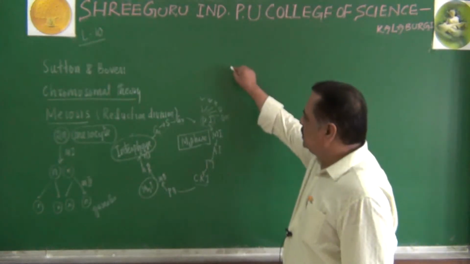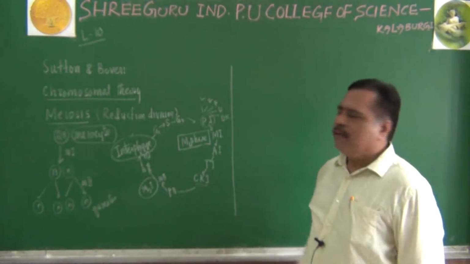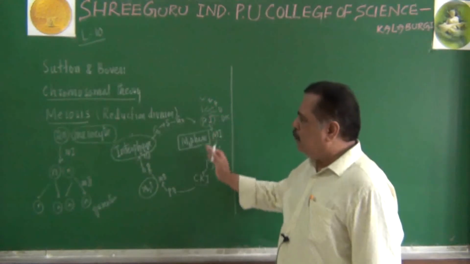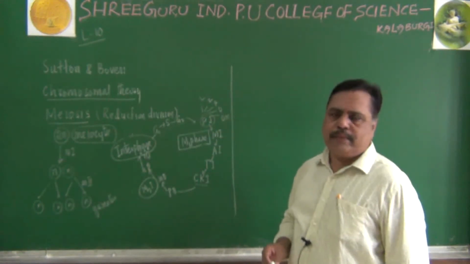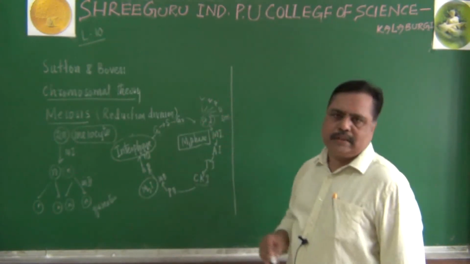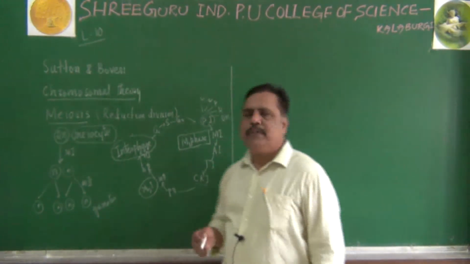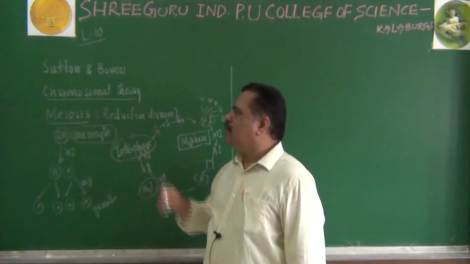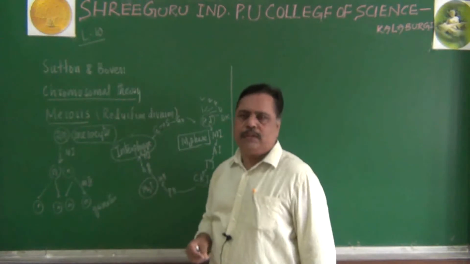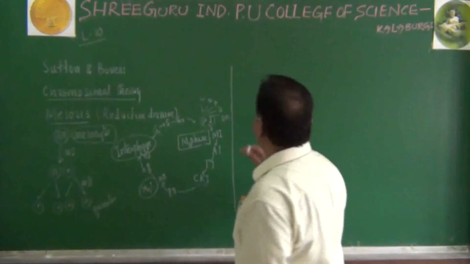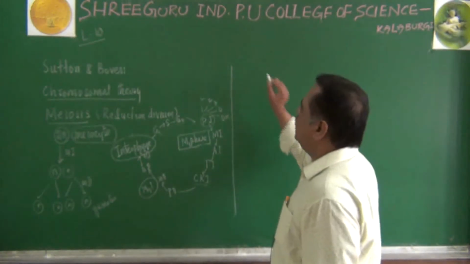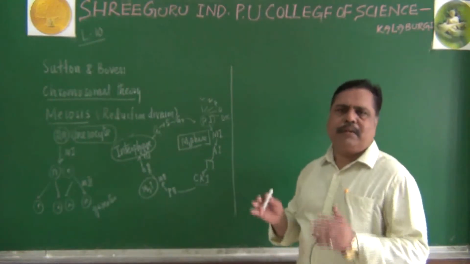This is the cell cycle. Remember this point. Let me apply the chromosomal theory to meiosis. On the basis of meiosis, how do we get the chromosomal theory? We are going to observe here. Just let us imagine a meiocyte or a parental cell.